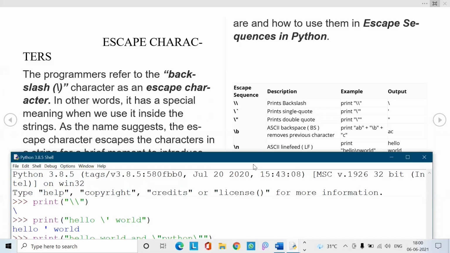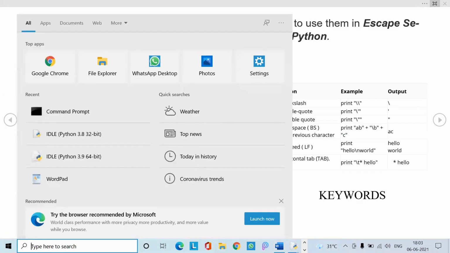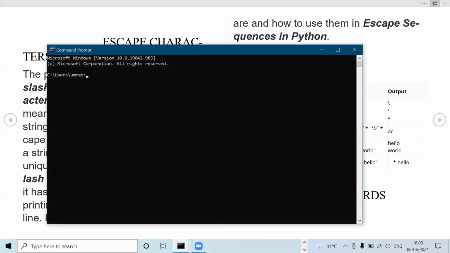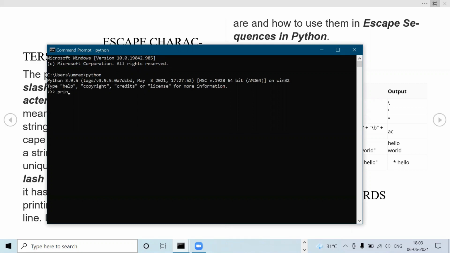And the next one is backslash b, backspace. Let us take a backspace example. As you have seen right now, the use of backslash. Let us see what it does. In the print statement, I am going to print double e backslash b hello. What is the use of backspace? I said that backspace moves back over a character, deletes it, and returns the modified output to us. This is the use of backslash b.